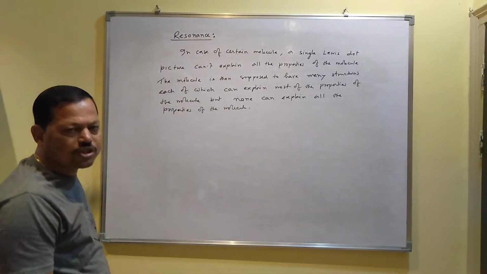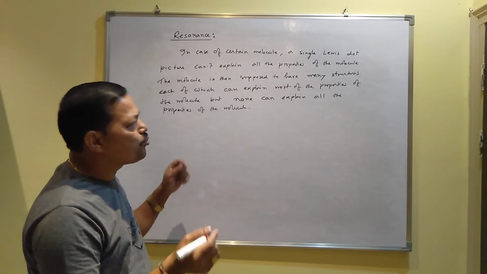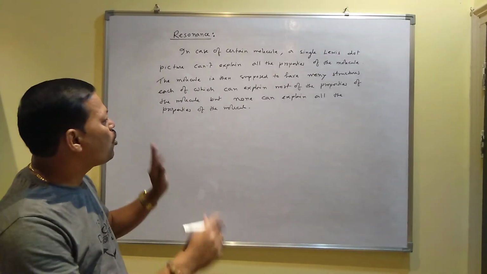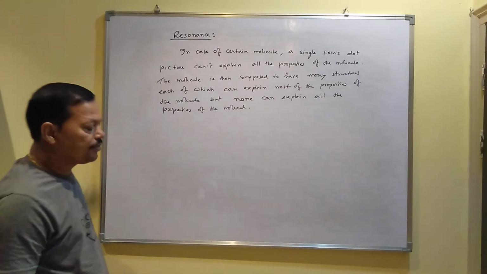You can draw two or more structures. Each structure explains some properties, but no one can explain all the properties of the molecule.